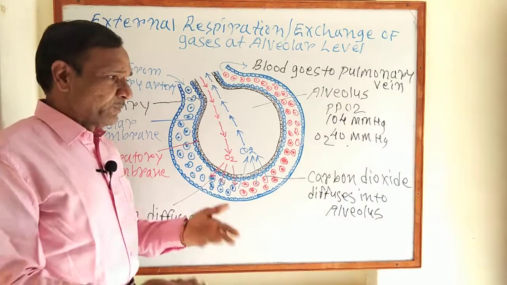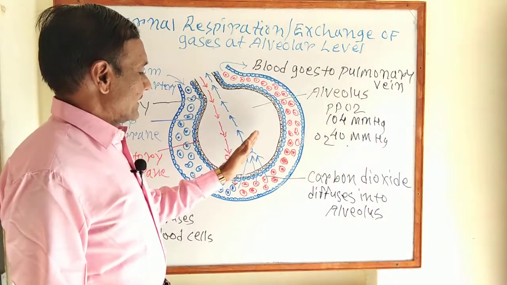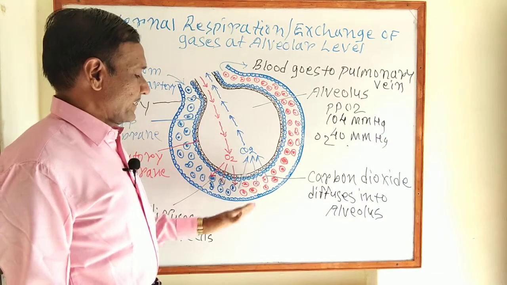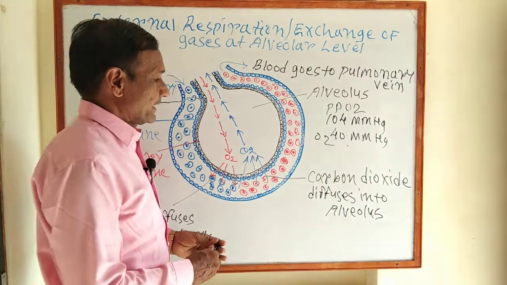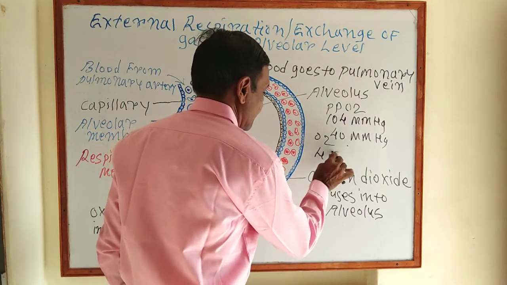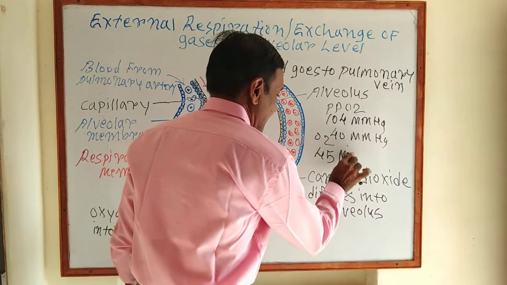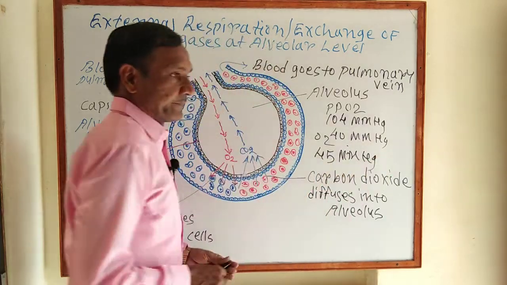Similarly, the partial pressure of carbon dioxide in the blood capillaries is 45 mm Hg.